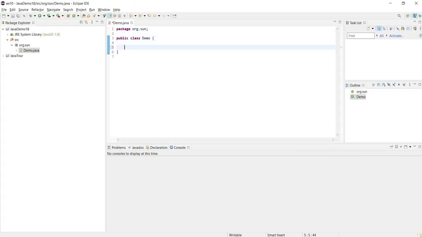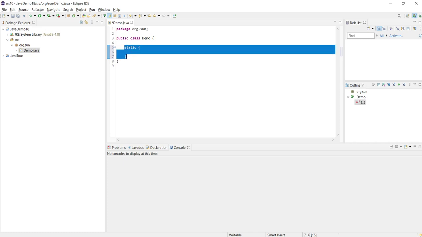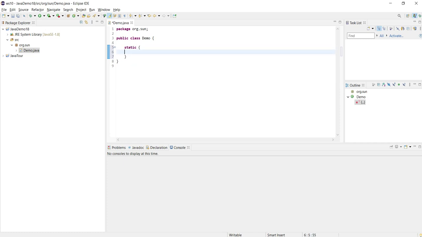We discussed that we need to use static, and the block body starts with a starting brace and ends with an ending brace. This is a static block. It gets executed whenever the class is loaded into memory by the class loader, which is part of the Java virtual machine. Whenever it is trying to run our Java class, it loads the static block.